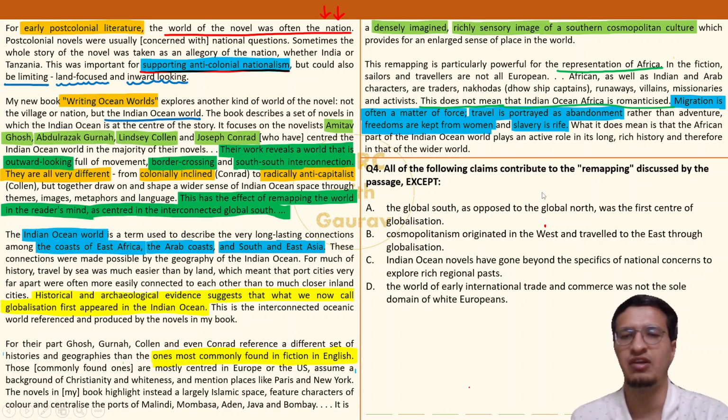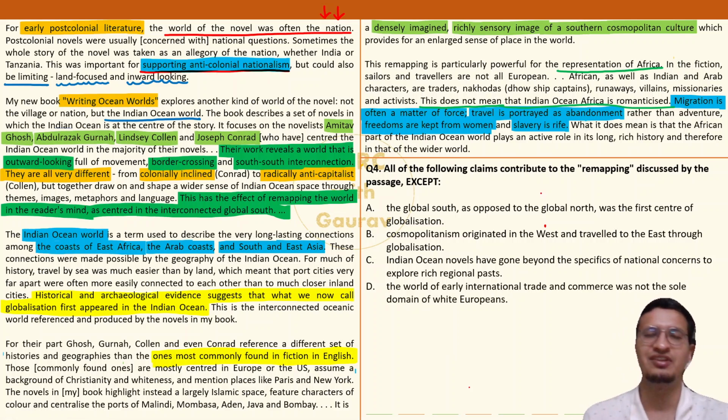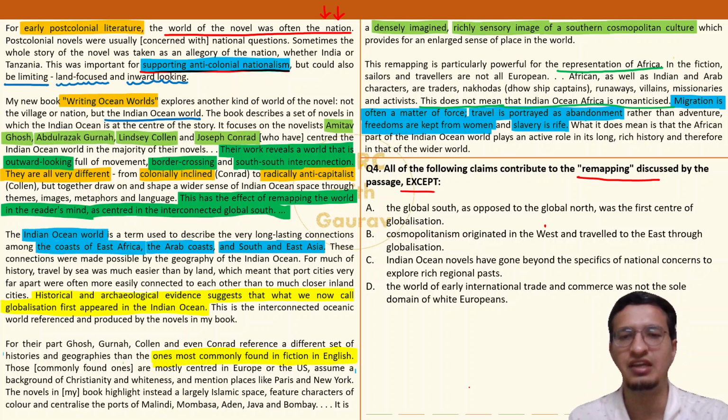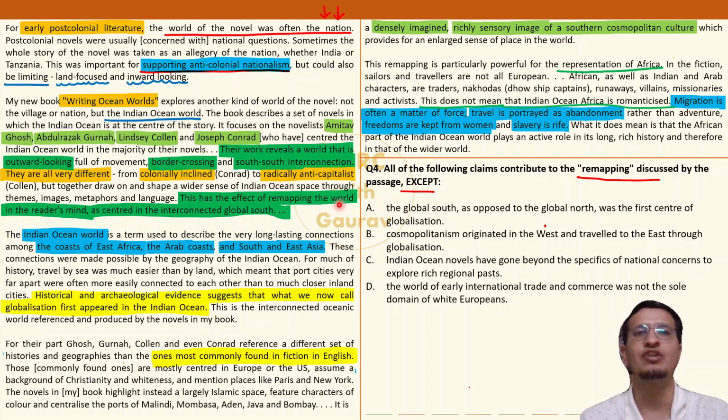Coming to the last question now, and let's get this ordeal done with. Okay. All of the following claims contribute to remapping discussed by the passage except. So basically, author ने जो remapping वाली बात की है ना, जो इतनी सारी तारीफ करी थी author ने यहाँ पे कि this has the effect of remapping the world in reader's mind. After reading घोष और गुरना के novels, आपका world perspective change हो जाएगा. तो उससे related सारे claims किए हैं except one. So one claim which is not made in the passage, that is your answer.